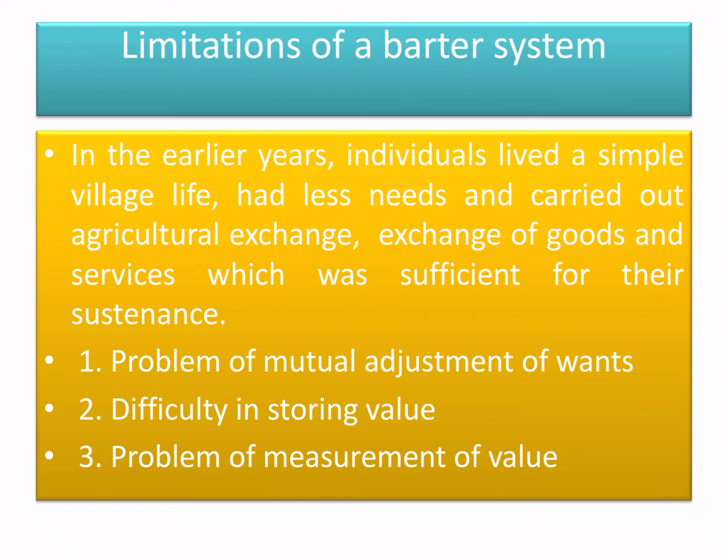So these types of limitations are available in the barter system, like the problem of mutual adjustment. One person wants one thing, another person wants another thing, so buyer and seller do not have a proper mutual adjustment. Difficulty in storing: a buyer or seller has more goods produced by them, so it is more difficult to store those types of goods. Next, the problem of measurement of value. How do we measure the value of the goods we produce? It is very difficult.